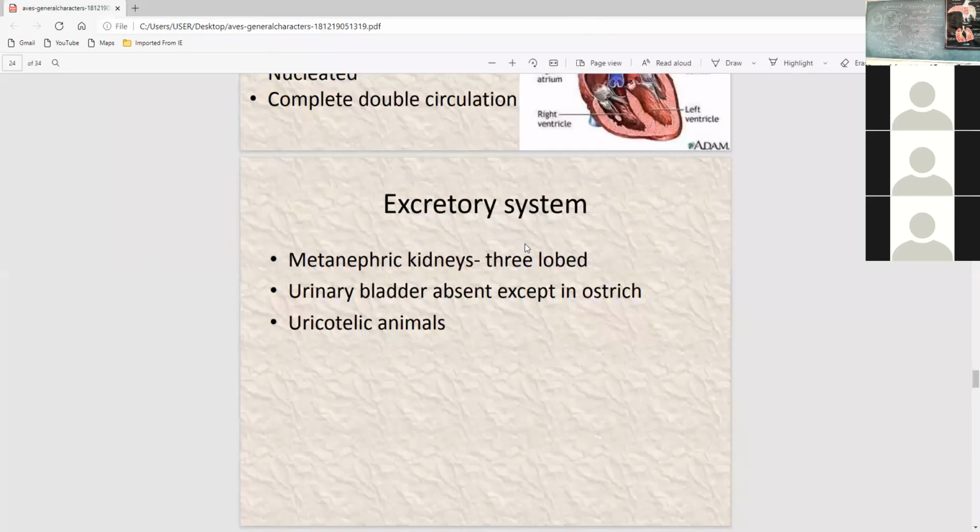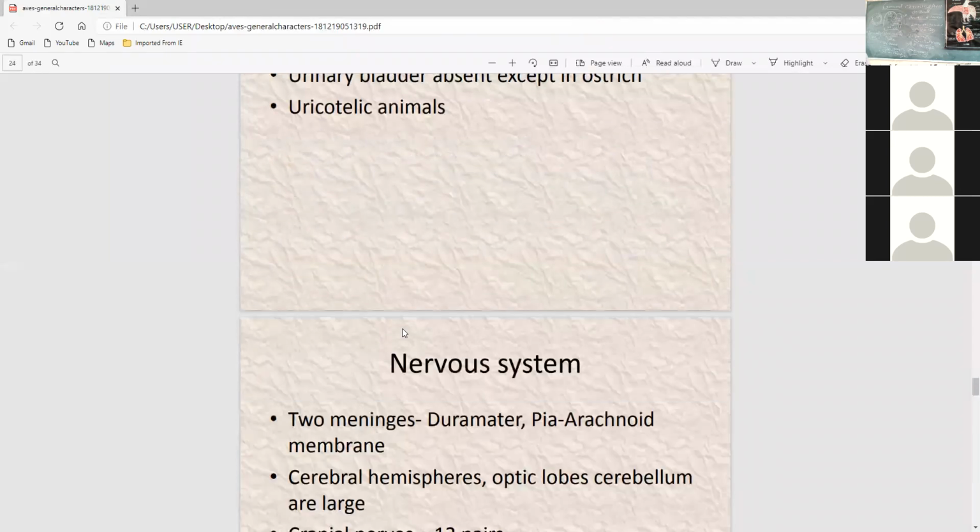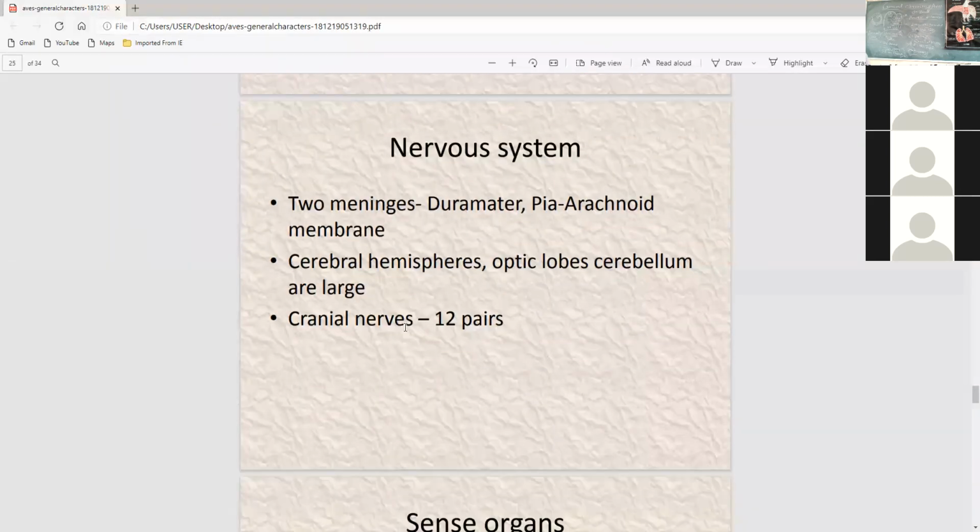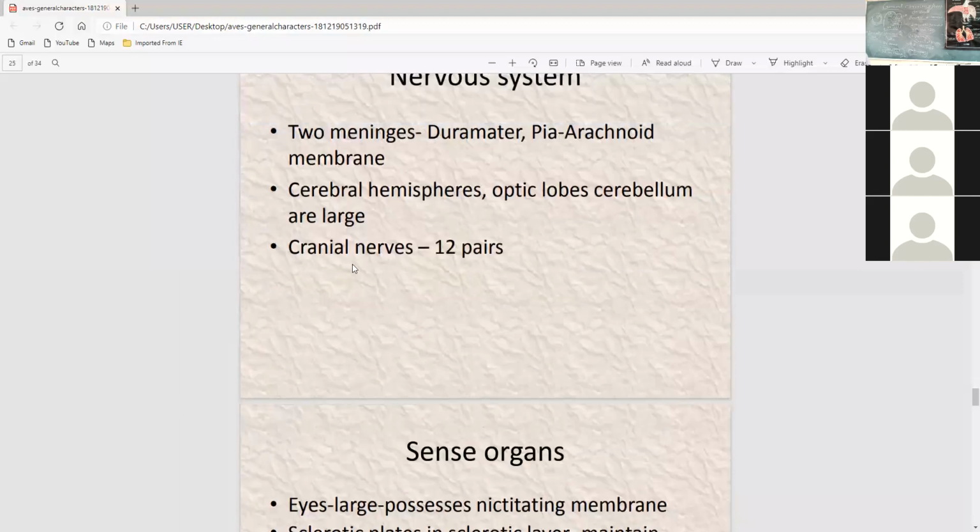Excretory system: metanephric kidney, urinary bladder absent, uricotelic animal, a unique character. Cranial nerves are 12 pairs.